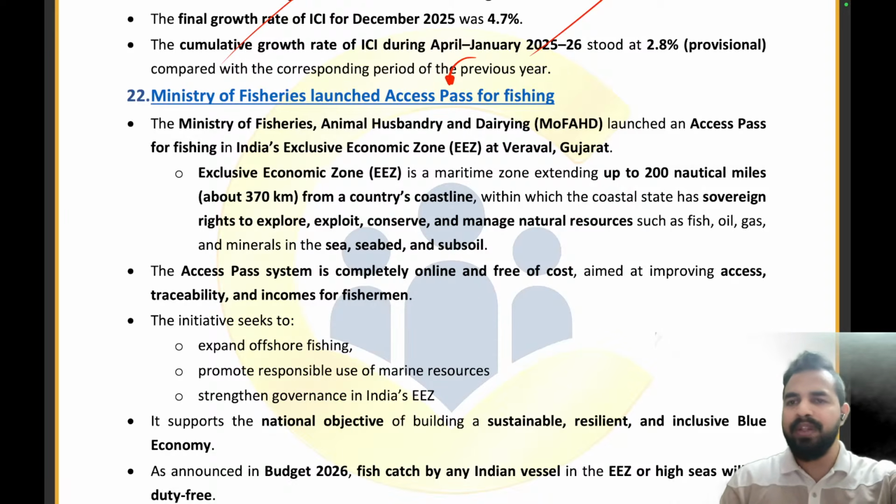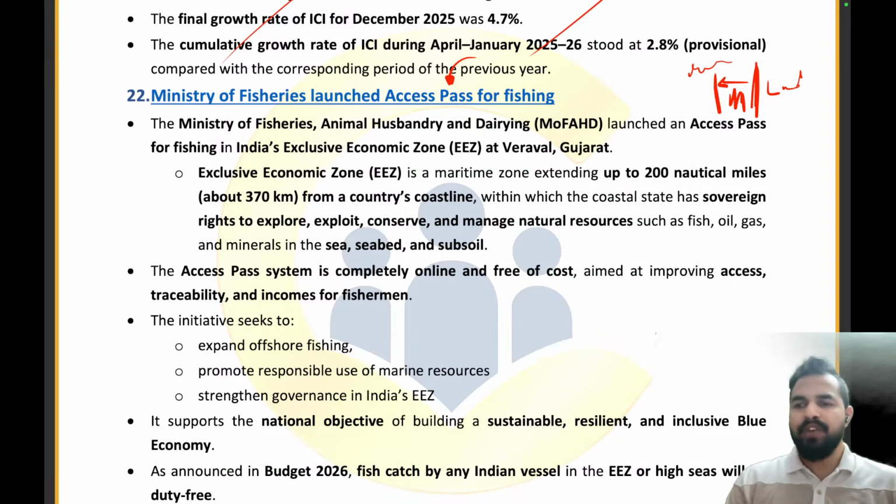Similarly, let's take an example that this is the border of a country. To the right side there is land, to the left side there is an ocean, right? Now, India has an exclusive economic zone up to 200 nautical miles, that is 370 kilometers. So India has exclusive economic zones in these ocean waters till 200 nautical miles. That means this territory belongs to India. India can exploit this territory, explore these ocean waters for oil, for gas, for fishing purposes, right?